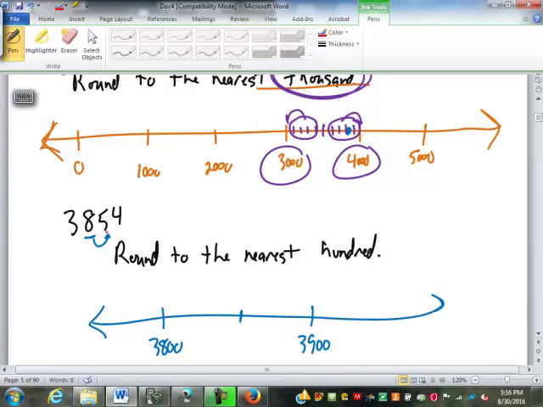We've always been told if that next digit is a 5, what do we do? You just round it up. And the reason is, it's not really right in the middle. There's stuff after the 5 that means we're slightly past the middle anyway. So it really is closer to the next one up. The only way it would be a problem is if this was exactly 3,850. Then it really is exactly in the middle. What do we do? We still round it up.